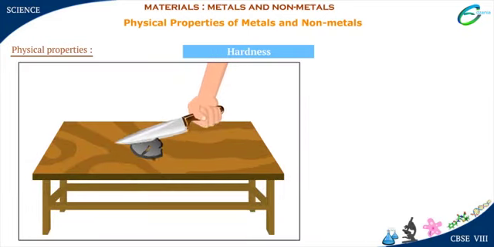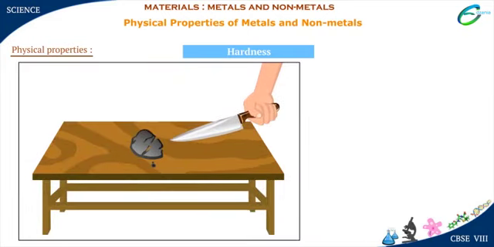Now, let us try to cut a piece of coal. It will crumble into pieces. Coal is a non-metal, but though it is solid, it does not possess the property of hardness. Non-metals are not hard substances.